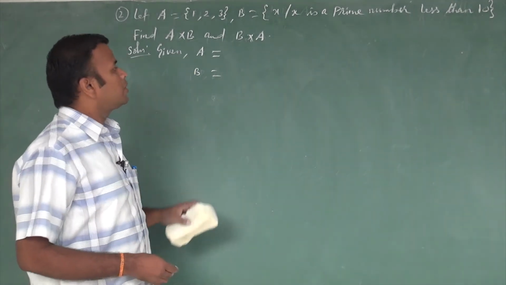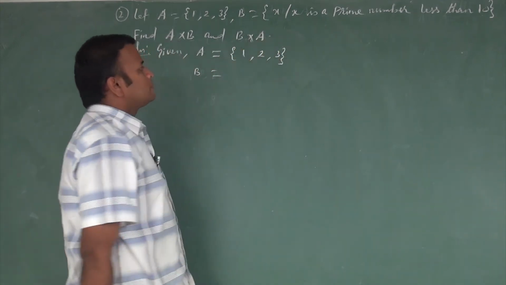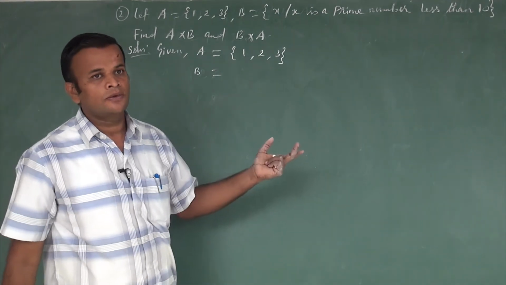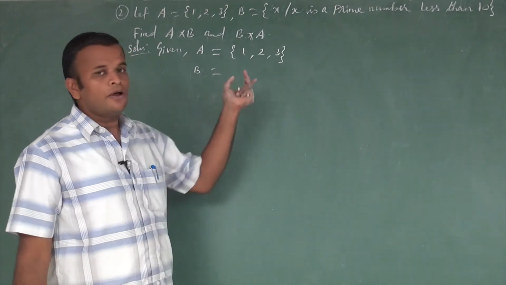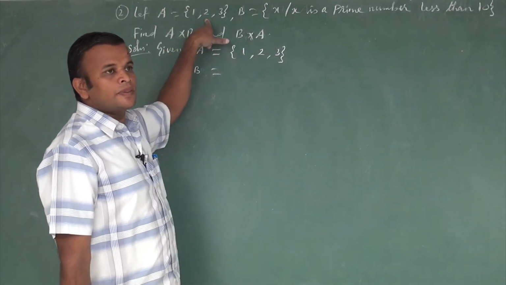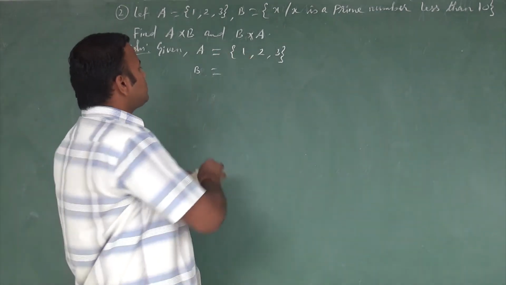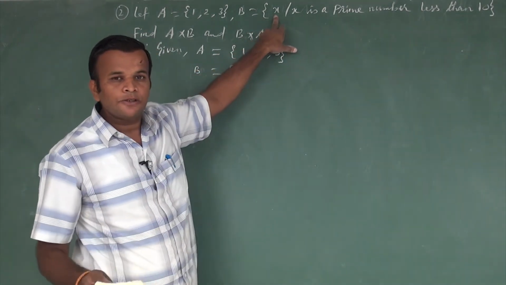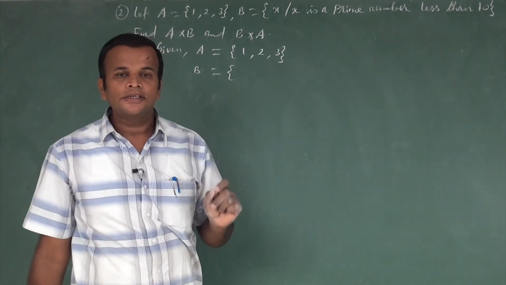Okay, given first of all, what is the set A? The set A value is 1, 2, 3. So we write the sets with numbers or letters or some words, which is called the roster form. You know very well from the 9th standard. So the first step is to convert all the sets into roster form, that is, elements form. The first one is no problem, it is in roster form. The second one we also convert into roster form. The set B contains all the elements X, but X satisfies one condition.